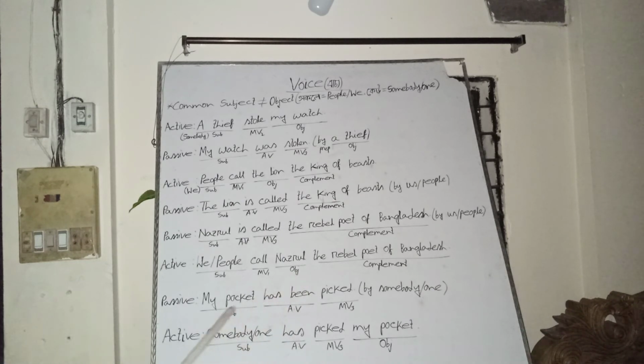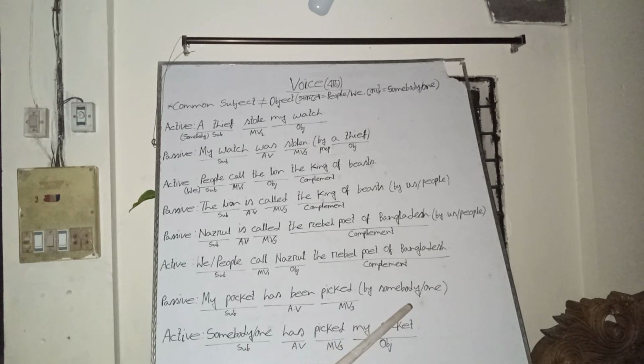In the same way, my pocket has been picked. My pocket was the actual object in the active voice, and it is the subject in the passive voice. Has been is the auxiliary verb here, and picked is the past participle, and by and its object, somebody or someone, are understood here or omitted here. When we find this type of passive voice, we will bring an appropriate subject in the active voice.